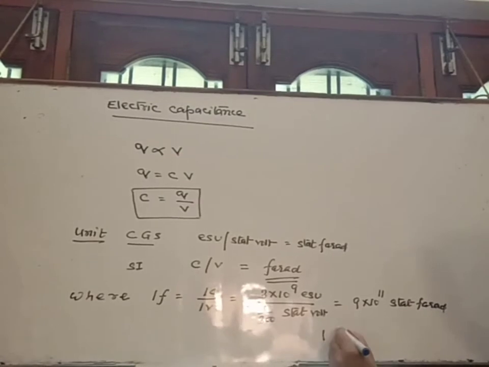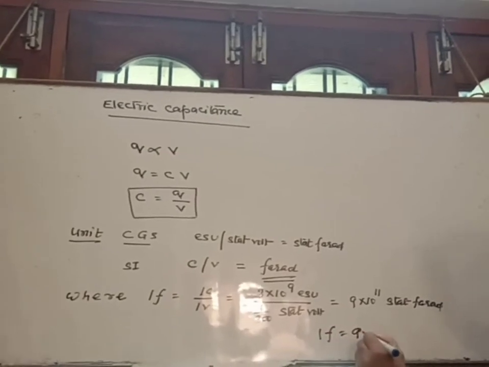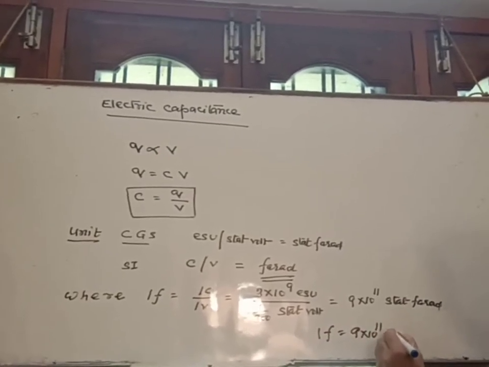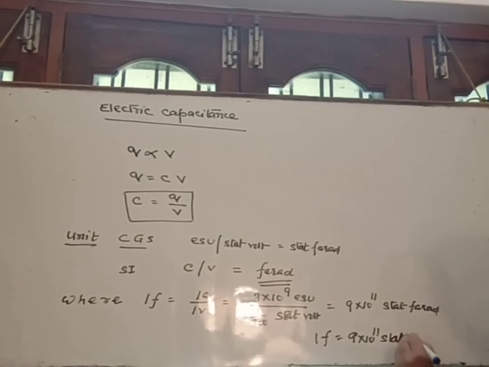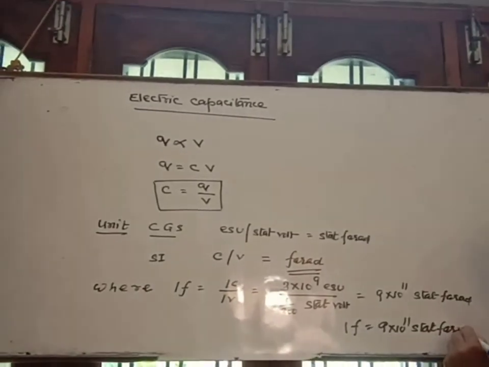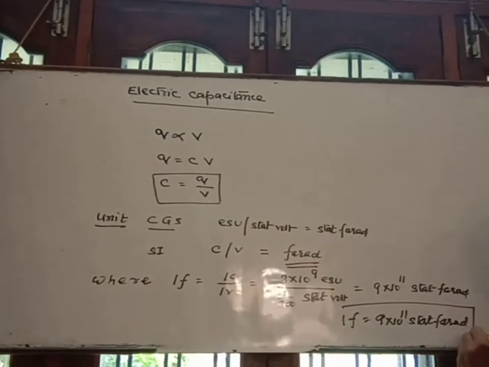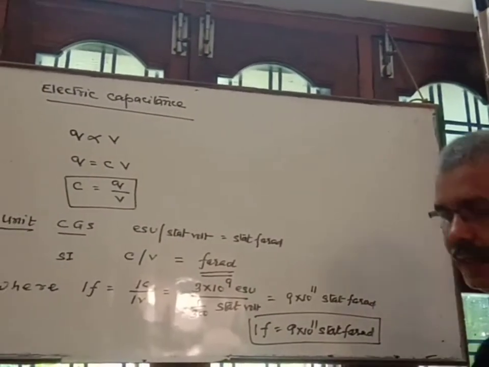It means 1 farad is equal to 9 into 10 to the power 11 stat farad. This is the relation between the CGS and SI units of capacitance.